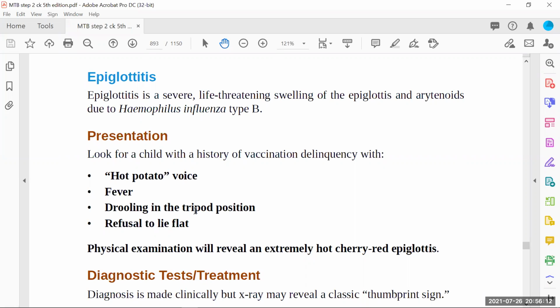So whenever there is something hot inside the larynx, over the trachea, a sound is produced. Just before saying anything, this sound will come, and then the baby says something. That is the hot potato voice. Whenever the baby wants to say something, he first has to produce some noise, and after that he is able to speak. It is a very common feature because the baby is having difficulty in breathing.